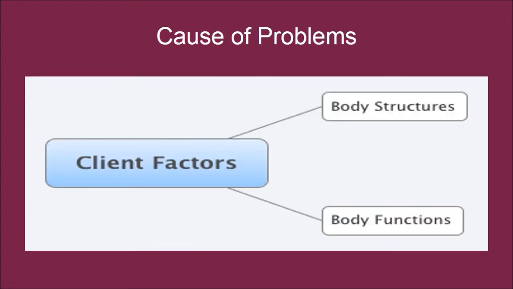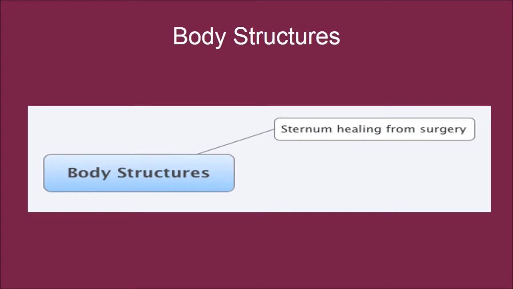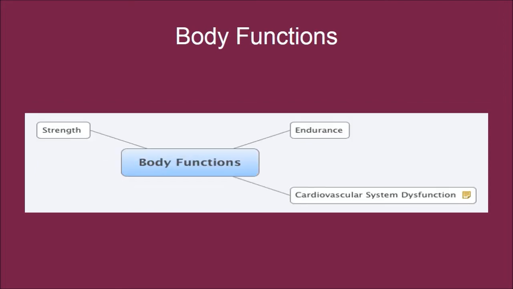Cause of problems relate to client factors involving body structures and body functions. Brenda's major body structure of concern is her sternum healing from surgery. Major body systems include the cardiovascular system and the musculoskeletal system with the factors of strength and endurance.